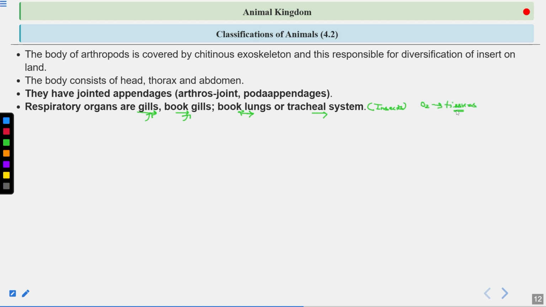The tracheal system opens through spiracles on the body surface. They have jointed appendages, meaning 3 pairs of jointed appendages. Whenever you see an insect, you will see 3 pairs of legs.